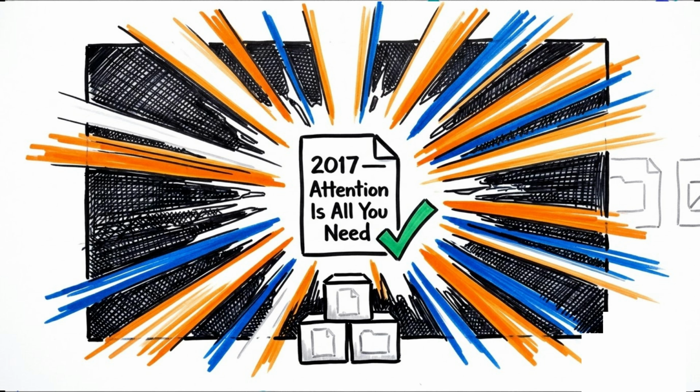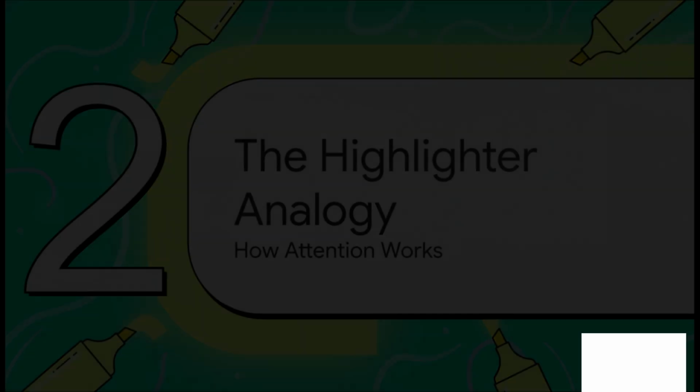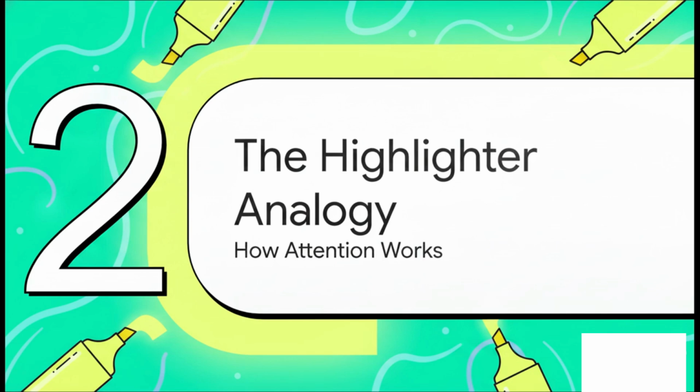And they totally solved this memory dilution problem in 2017 with the release of a now legendary paper called "Attention Is All You Need." That paper didn't just marginally improve things, it became the literal foundation for massive tools like GPT, Claude, and Gemini. Moving right along to Section 2, the highlighter analogy.